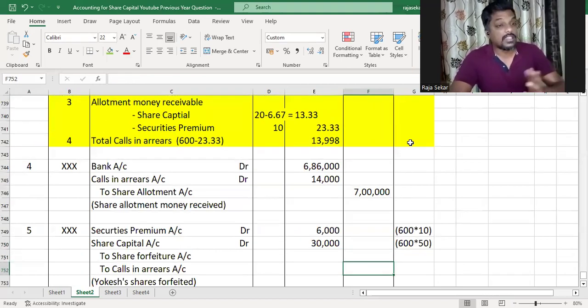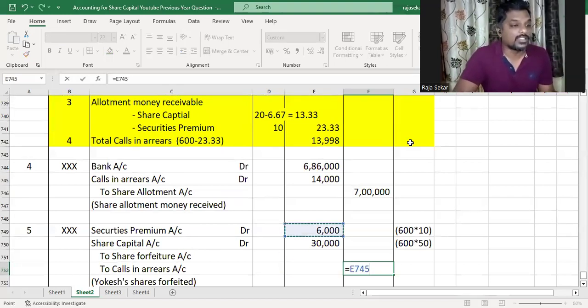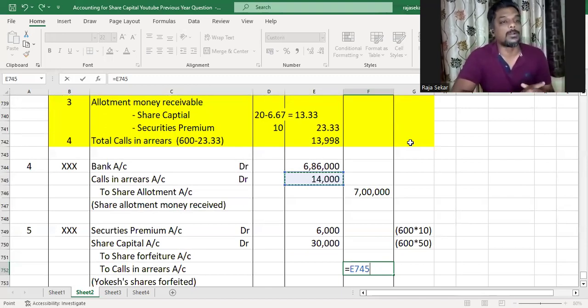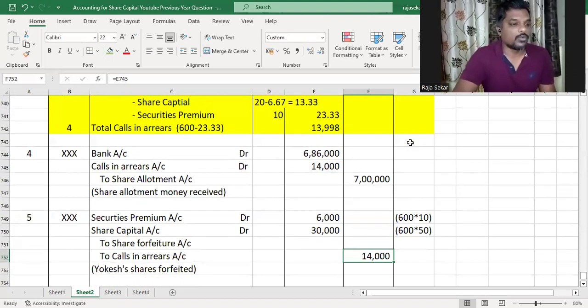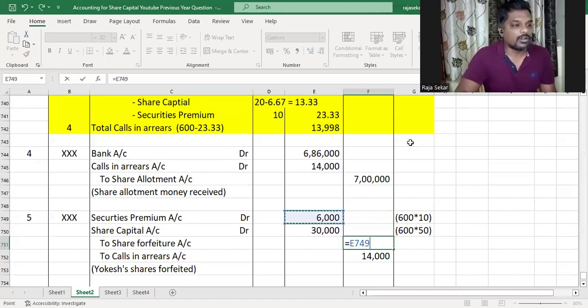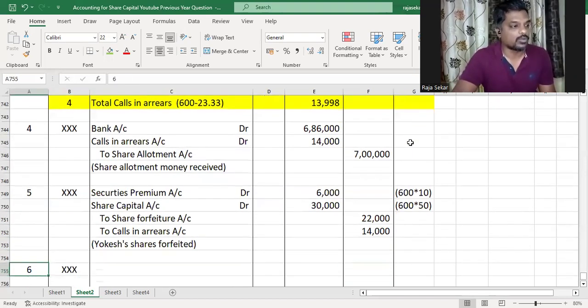All right. The next thing that I want you to fill is the calls in arrears part. Calls in arrears has already been computed by us. In this question, there is only allotment in which we have calls in arrears. Immediately after that, we forfeited, and in allotment, we had debited calls in arrears with 14,000, which we will credit now. So that is 14,000. So what would be our share forfeiture, the amount paid? Will obviously be the balancing figure. So 36,000 minus 14,000, which is 22,000.